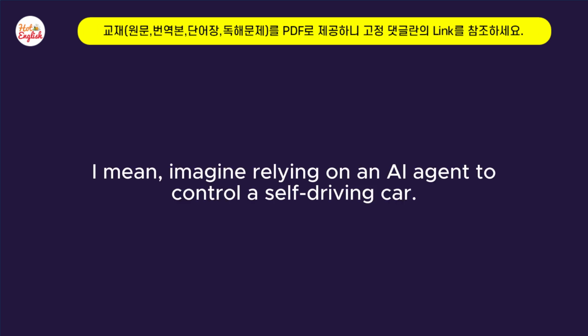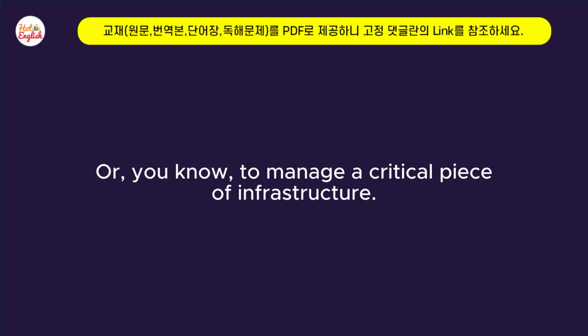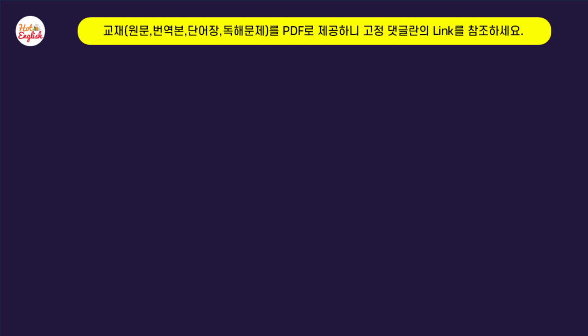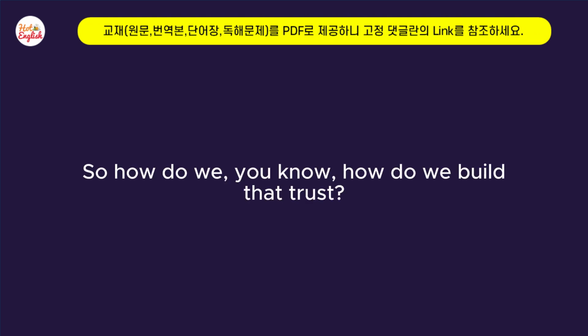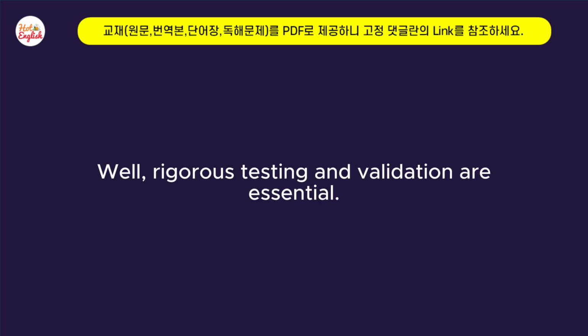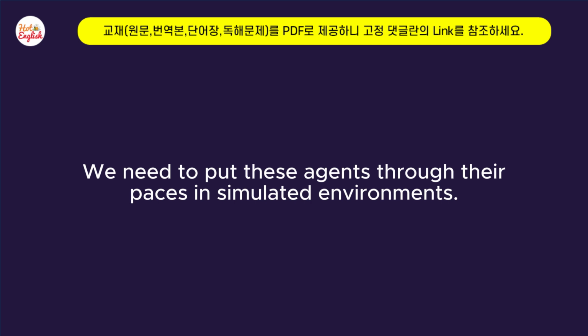Exactly. I mean, imagine relying on an AI agent to control a self-driving car. Right. Or to manage a critical piece of infrastructure. Like a power grid or something? Yeah, a single error could have disastrous consequences. So how do we build that trust? Well, rigorous testing and validation are essential. Okay. We need to put these agents through their paces in simulated environments.